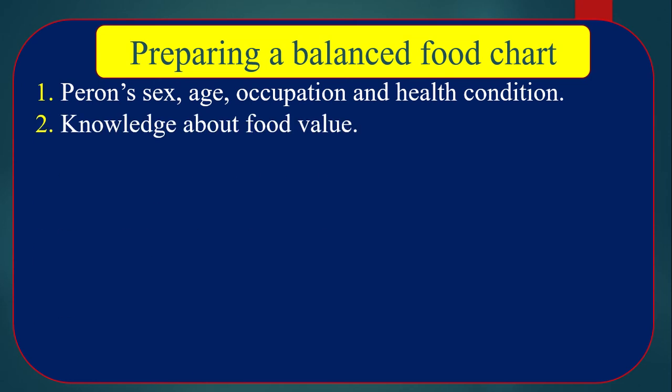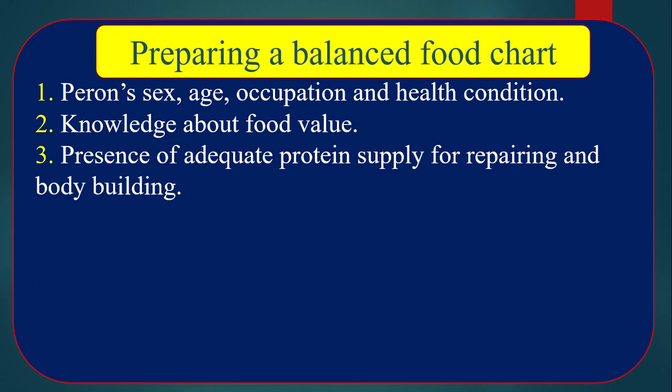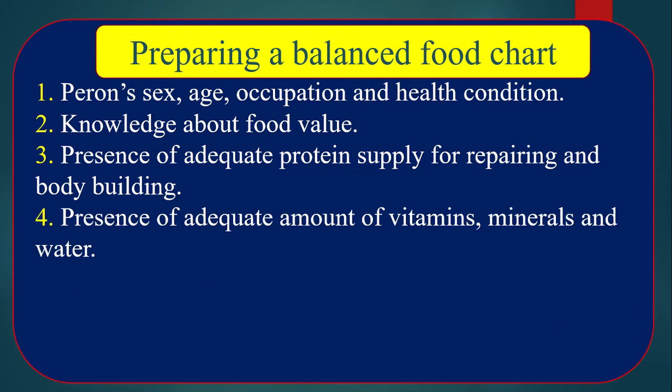Number 2, knowledge about food value. Must have knowledge about the food value. Number 3, presence of adequate protein supply for repairing and bodybuilding. Especially in growing age, we have to take more amount of protein, and as well after suffering from different types of disease, for repairing we have to take more protein. Number 4, presence of adequate amount of vitamins, minerals and water.